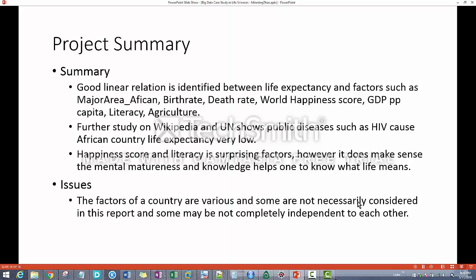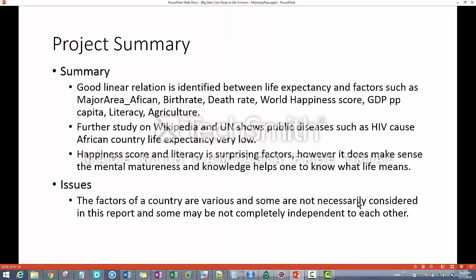And actually, I did a little bit of study on Wikipedia and the United Nations websites. It shows, for example, why the first factor is the major area Africa: in Africa, they have a lot of public diseases and even things like HIV, which limits people's life expectancy. Another interesting finding is that the happiness score and literacy are surprising factors.